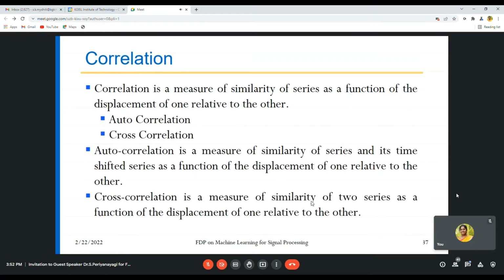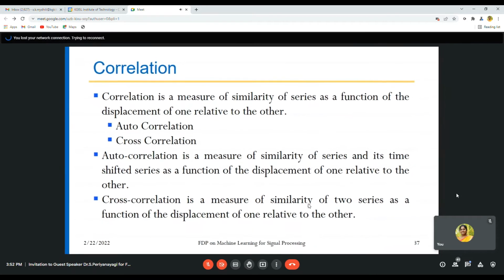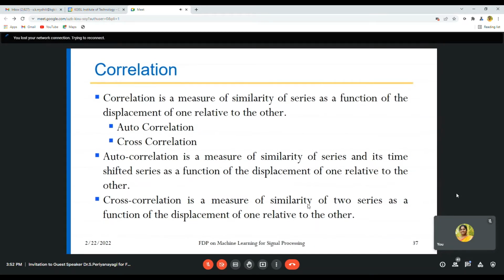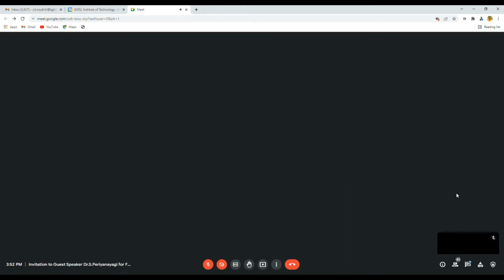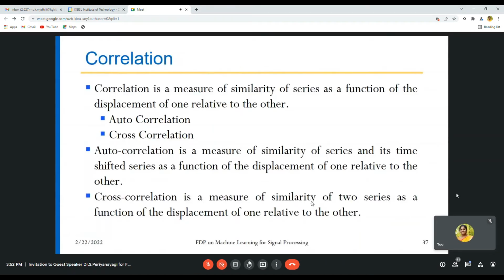Correlation is nothing but a measure of similarity of a series and its time shifted series as a function of displacement.